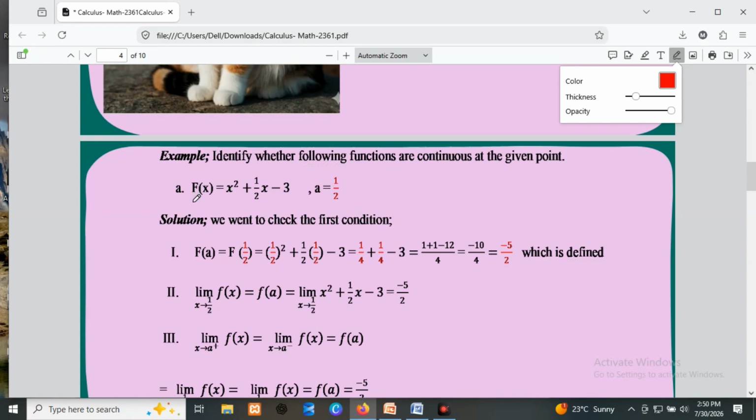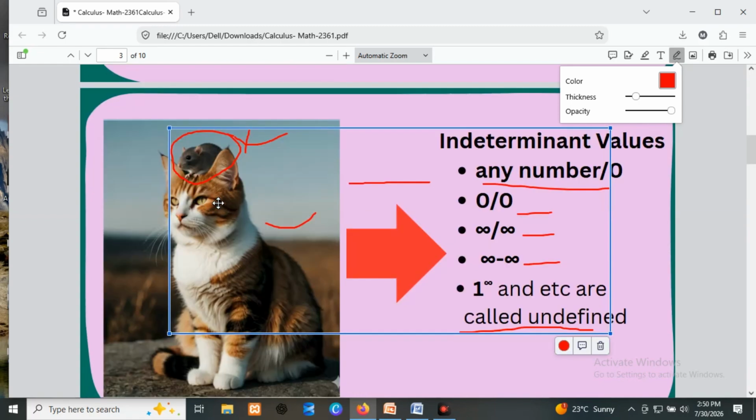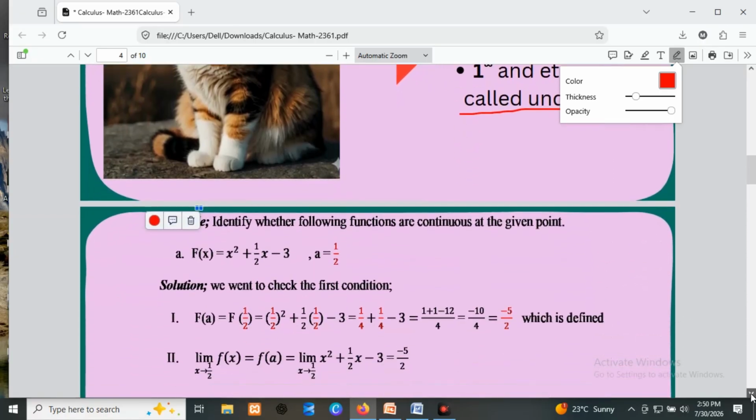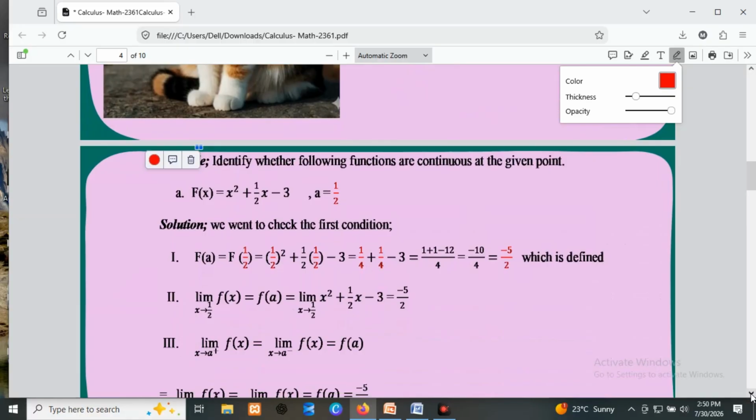Let's say function f of x equals x squared plus 1 over 2x minus 3 at a number a, which equals 1 over 2. So we'll check these three conditions. If they are satisfied, we'll say continuous. If it violates one of the conditions, we'll say it is not continuous.